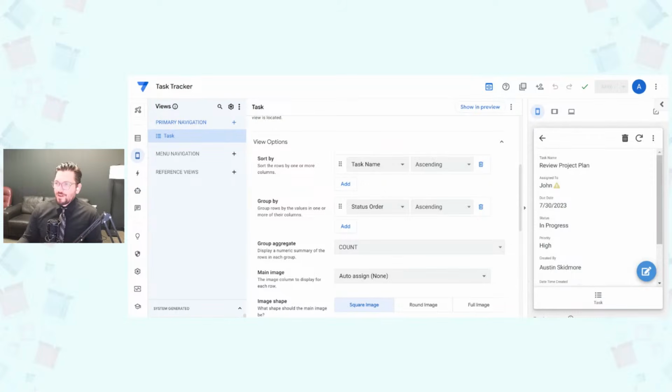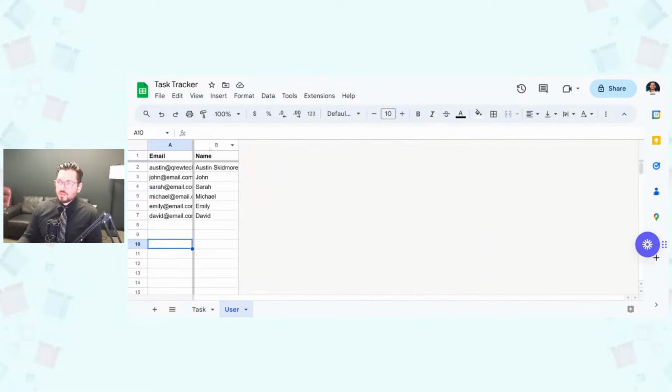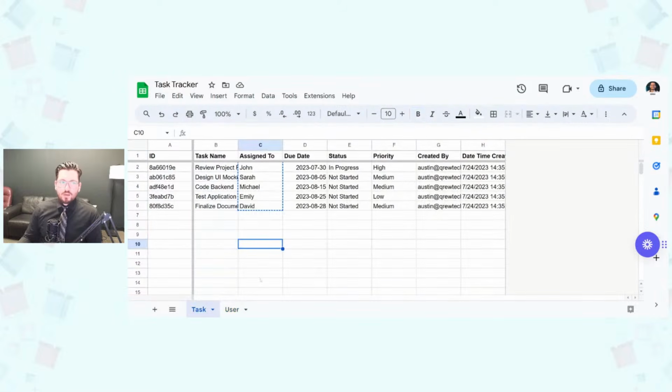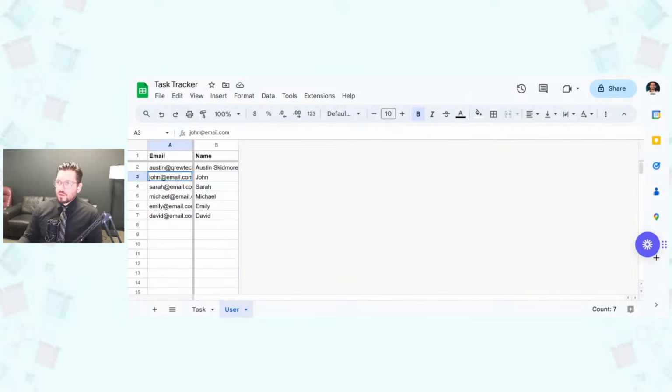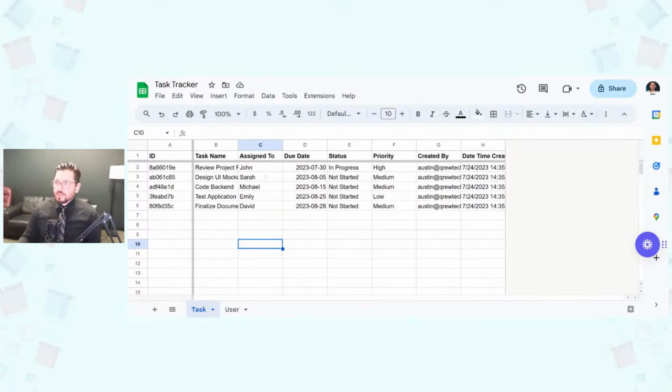So basically, all that's happening is I'm referencing this assigned to column here. I'm saying that this is a reference, but these are not reference values, right? These are just names of people, which is the label on our user table. So I'm referencing the label, and therefore AppSheet's like, I have no idea who you're talking about. So what I need to do instead is come over here, grab the actual ID and enter those here.